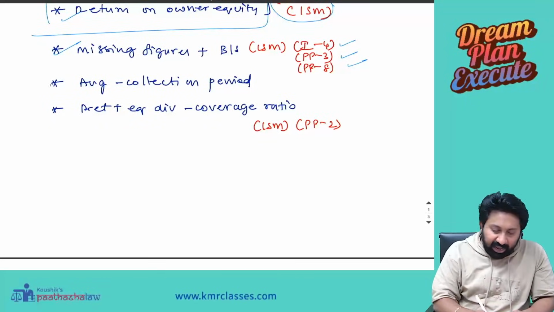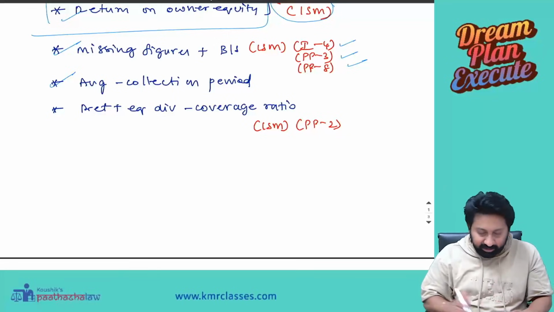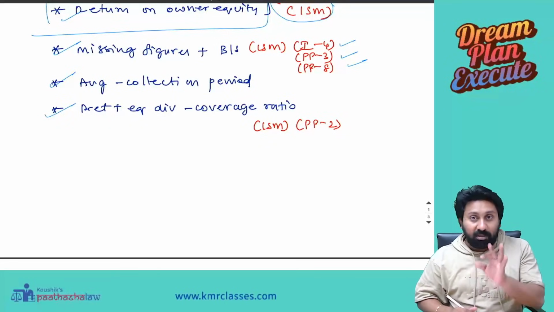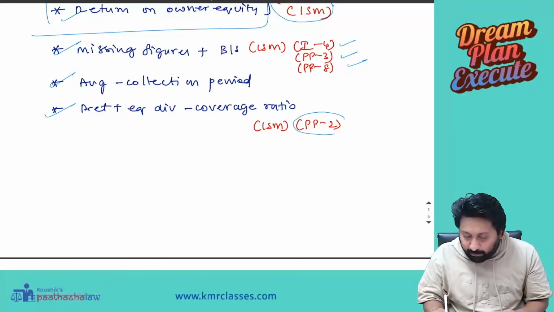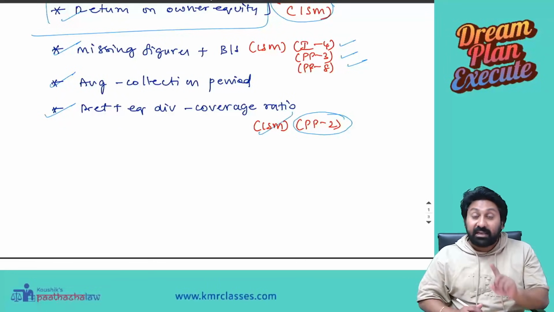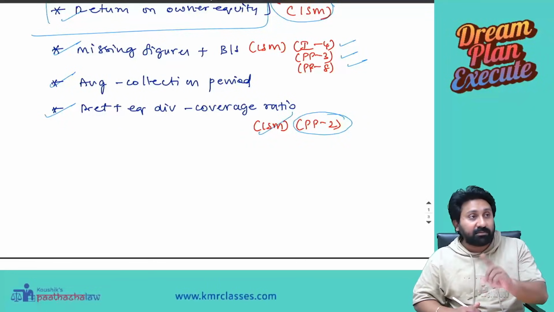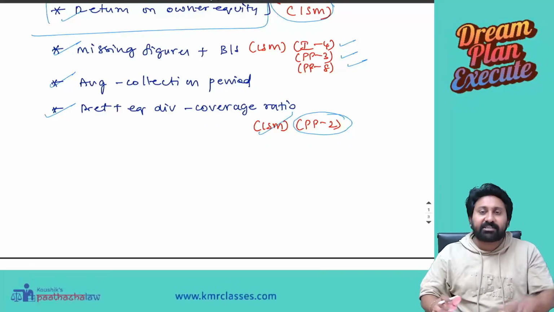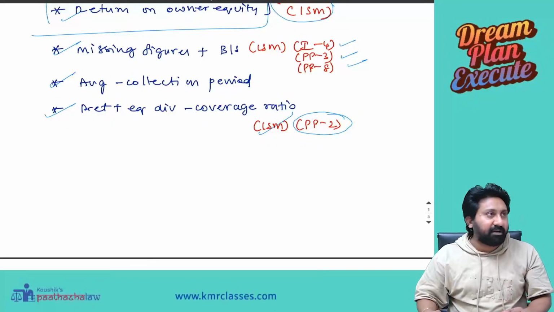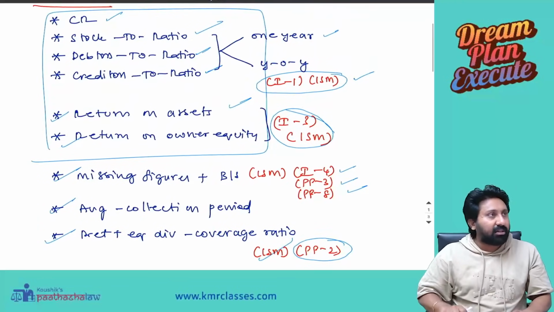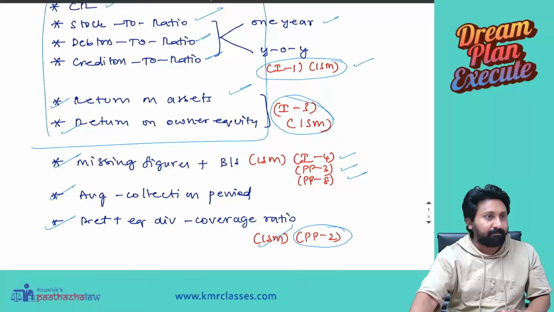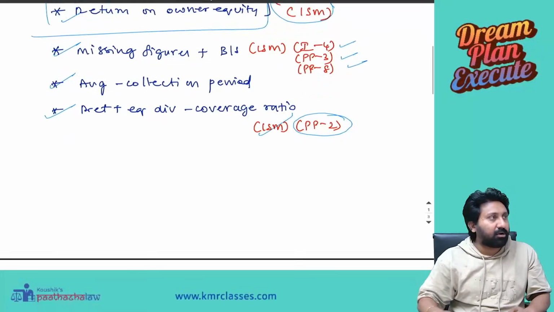Next, average collection period adjustment. Next, preference and equity dividend coverage ratio. For this, do practical problem 2 in the ISM. Illustrations are different from practical problems. Practical problems are necessarily the book-back type questions, while illustrations are available below the concept itself. These are all the selected questions you have to do. This is all with regard to ratios.